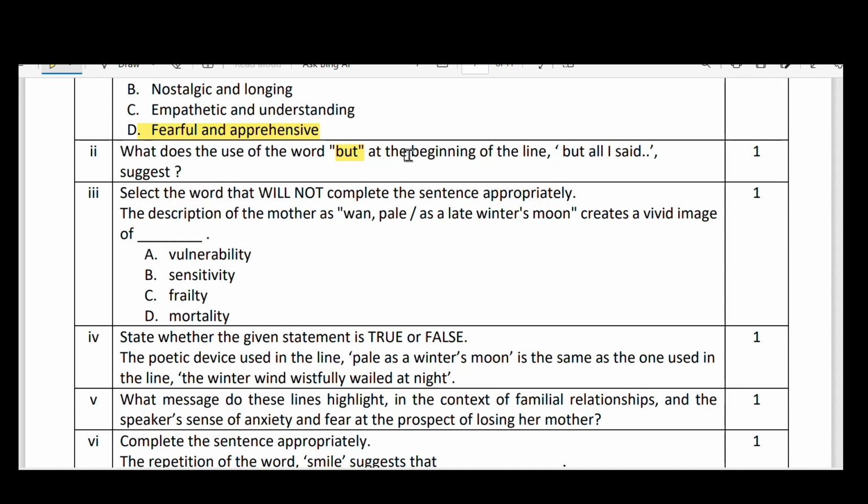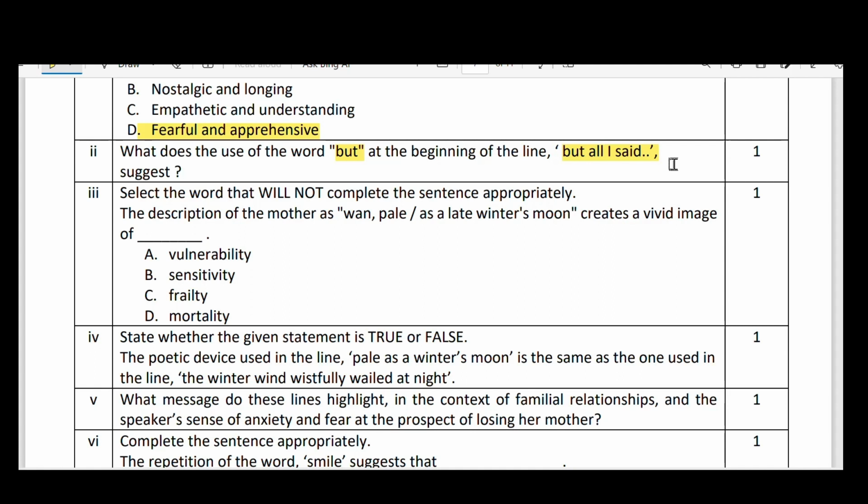When we use 'but', generally there is a contradictory view, when the ideas are contradicting. This is good, but you say that... 'but' is a bit bitter. So here 'but all I said' means she said, see you soon, Amma, but inside she had concern towards her mother. That is the difference between using a straight sentence and the conjunction 'but'. Next.